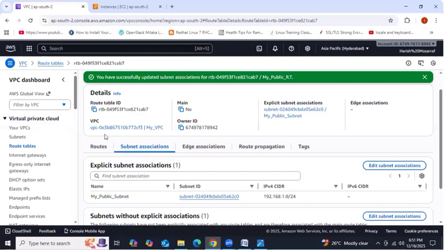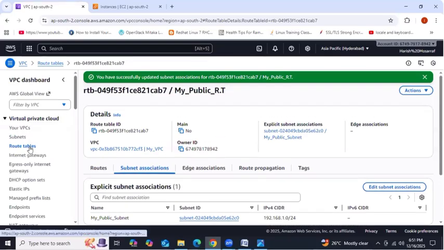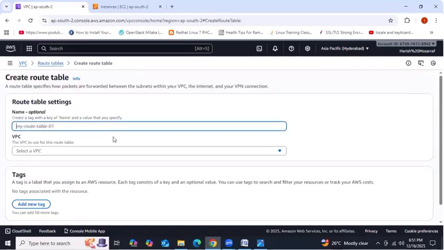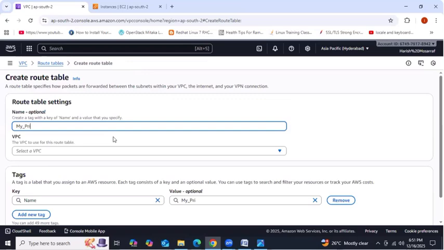As of now, again we are creating one more route table. Already we have one route table. Again, we are creating one more route table. My private RT.